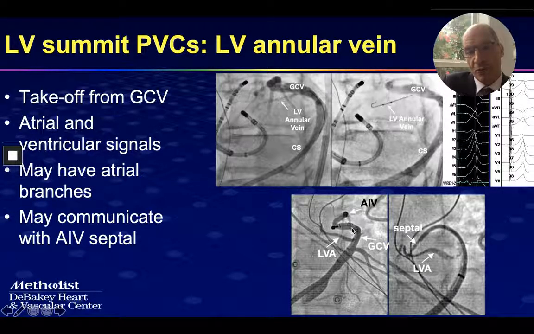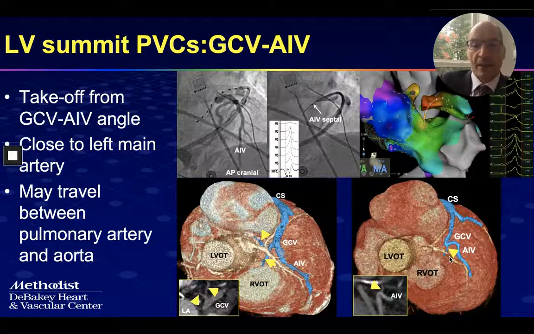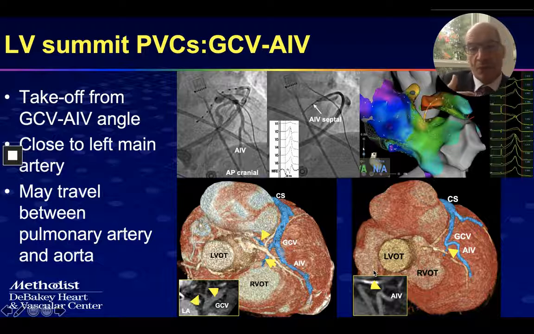In this case, we get a good signal from the decapolar that was placed here, but there was a septal branch right here. And then when we inject contrast in the septum, we could see how it goes backwards through collateral flow into the LV annular vein, thus supporting this concept that the LV annular vein can actually communicate through collaterals with the first septals. This is an example moving forward from the coronary sinus towards the LV summit of the septal vein that arises at the very angle between the anterior interventricular vein and the great cardiac vein.